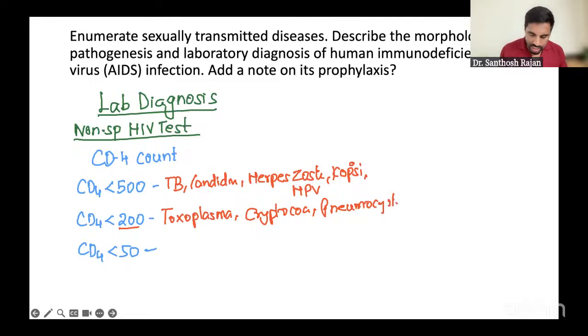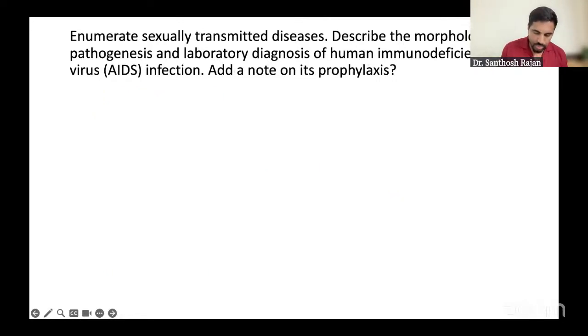Okay. And then at CD4 50, you get CMV virus and Mycobacterium avium complex, MAC complex. Okay. MAC complex, three-letter word, CMV, MAC complex will come. These are the common, the non-specific tests. Okay. Done. Now, next one, the main test.